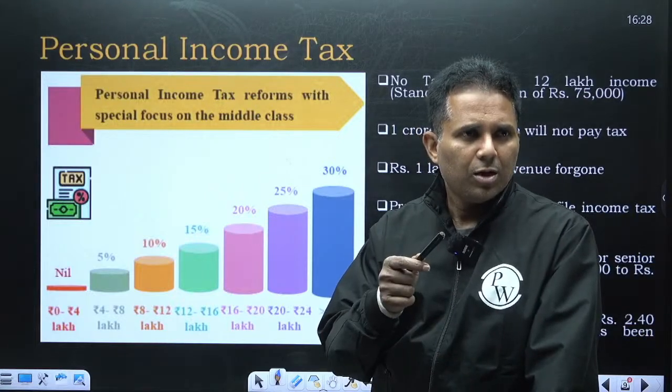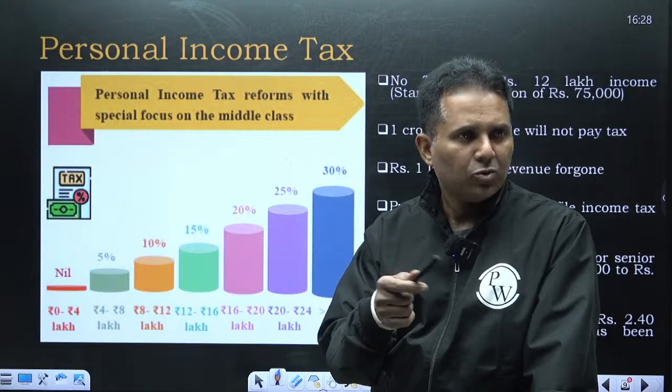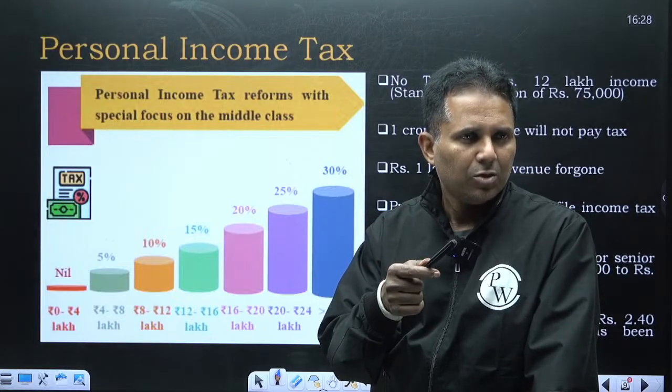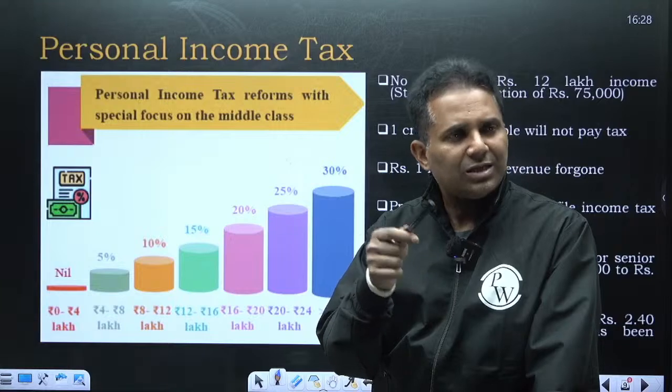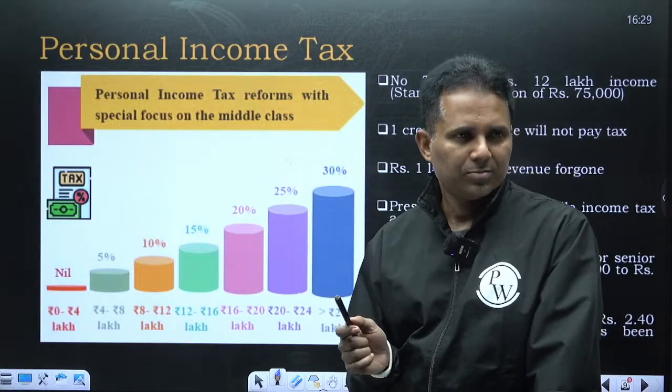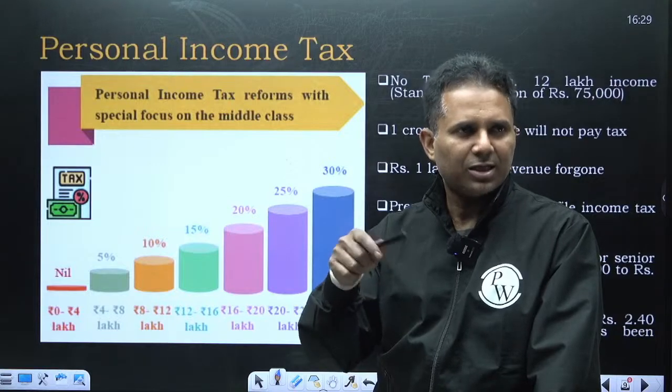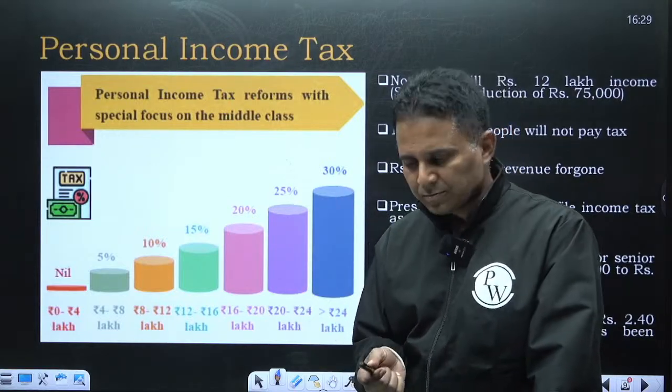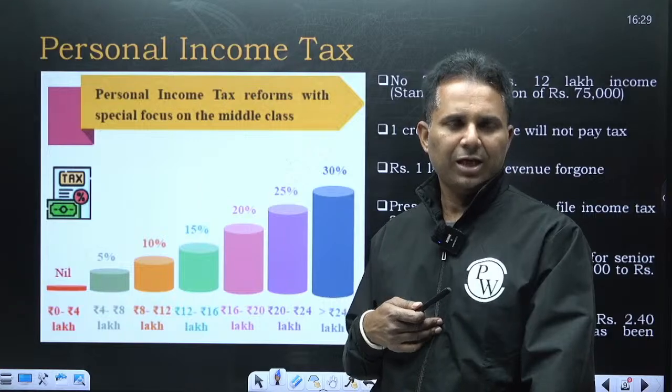That is an added advantage. So all individual taxpayers who earn 12 lakh 75,000 in a year don't need to pay any tax, because the standard deduction is also subtracted from your income. If I am earning 12.75 lakh a year, I don't need to pay any tax.